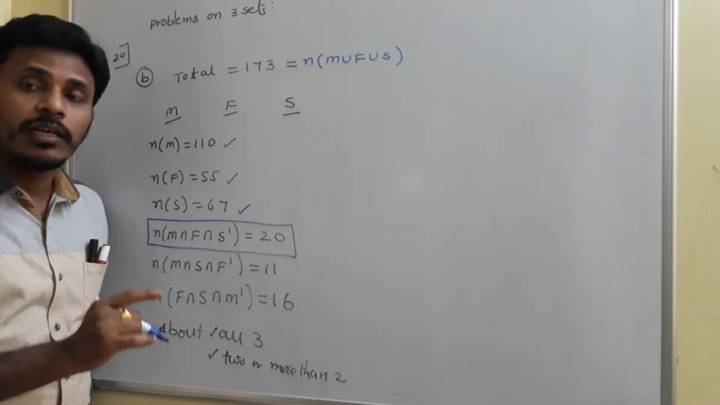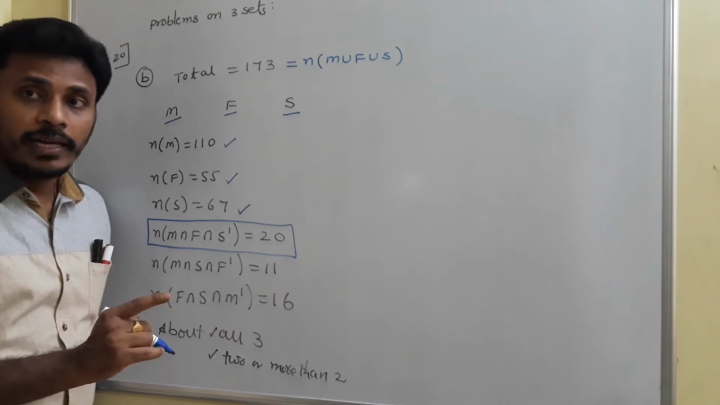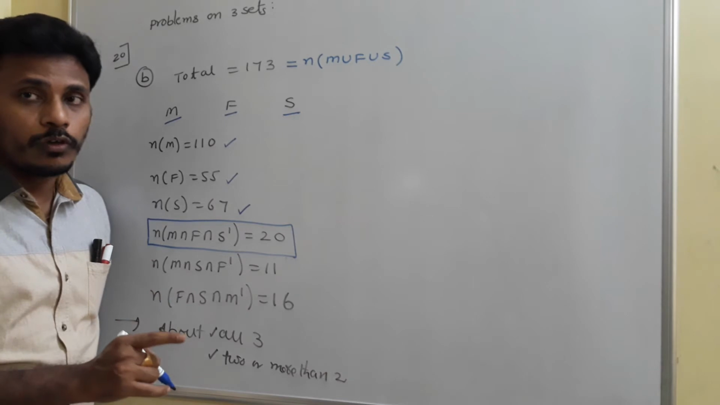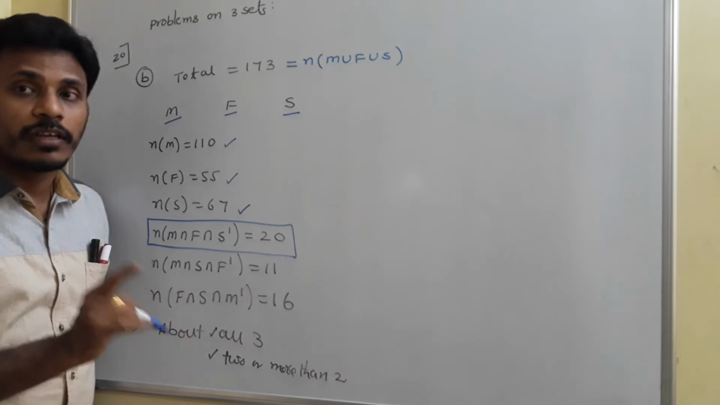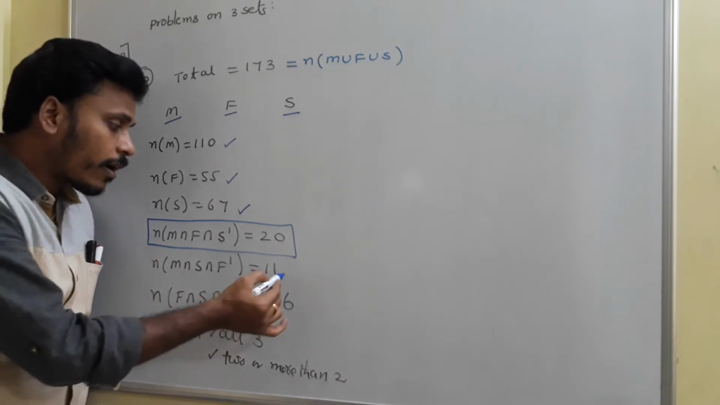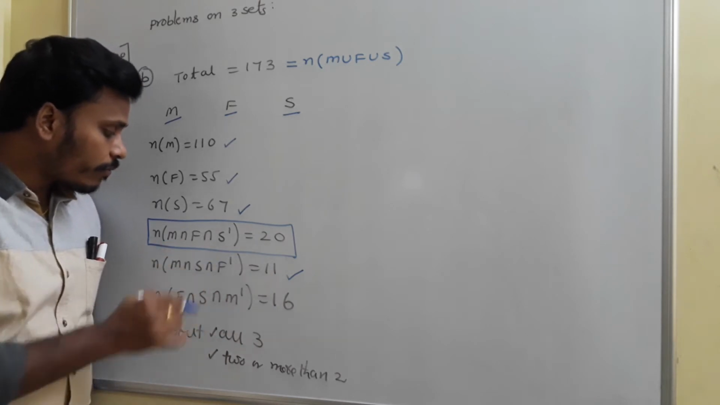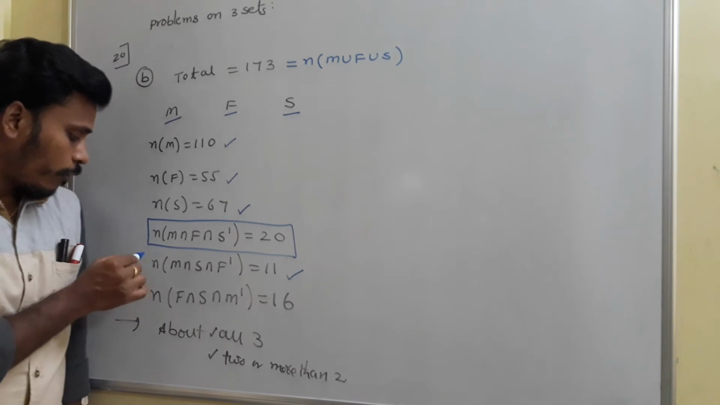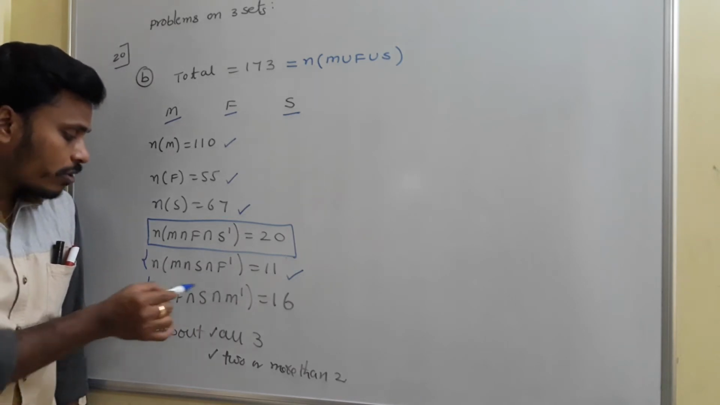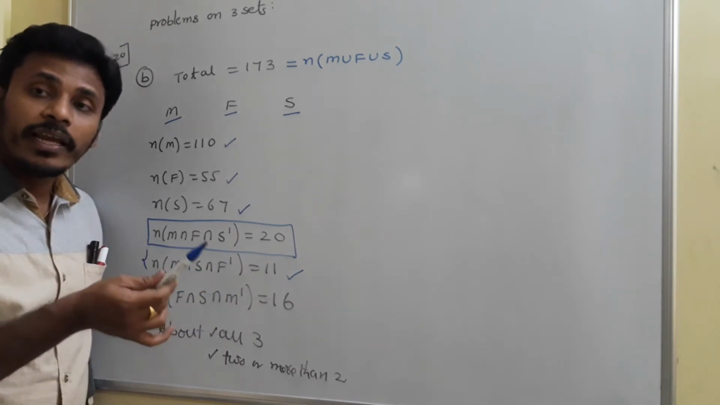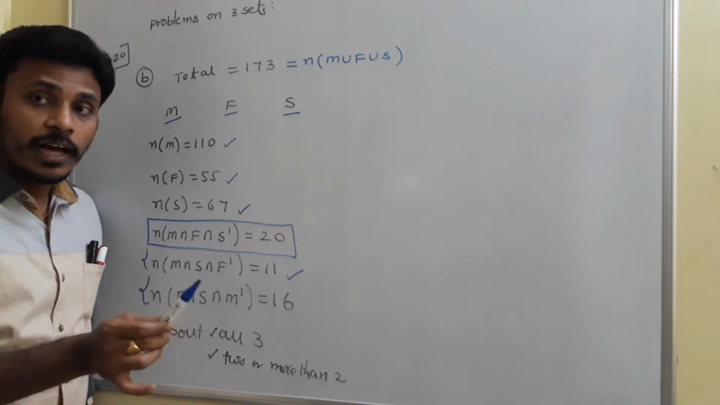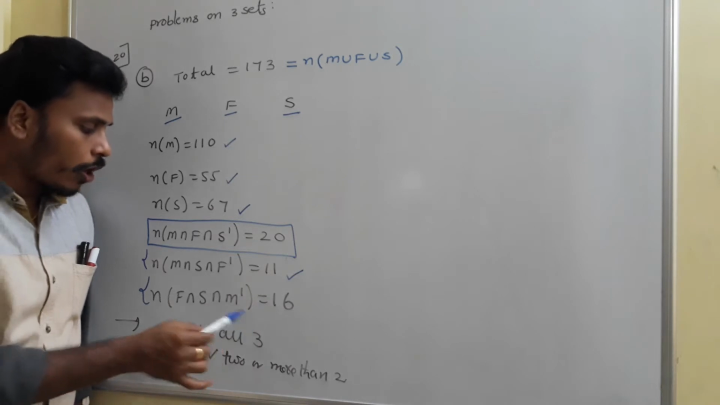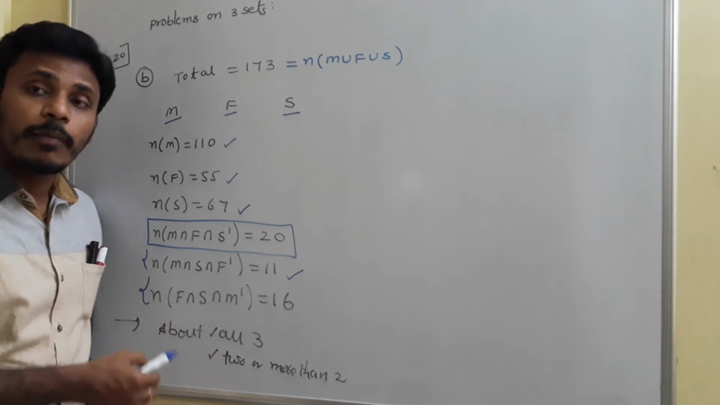In total they received 20 complaints about mess and food, but they are not complaining about service. There are 11 complaints from people who complained about the mess and service, but not about food. And 16 persons complained about food and service, but not about the mess. We need to find the number of complaints about all the three.